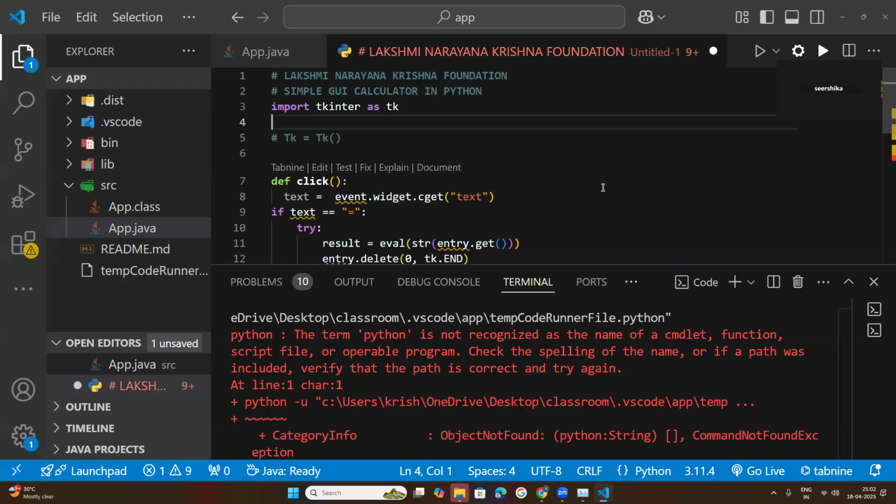Once you have the Zoom link, it is the same link for life. As I told you, under my Lakshmi Narayan Krishna Foundation, I conduct free classes on all programming languages. I am the only instructor here. So randomly I will pick up a topic, it may be any language.